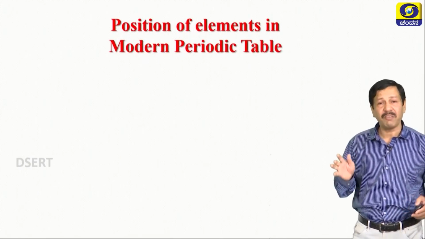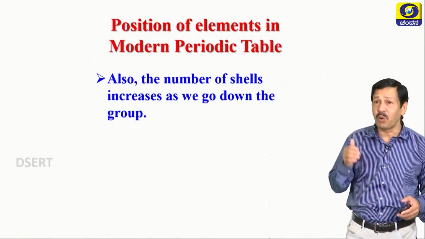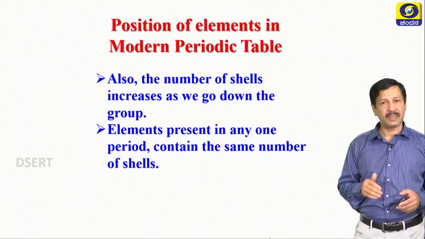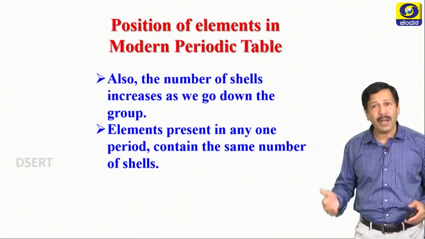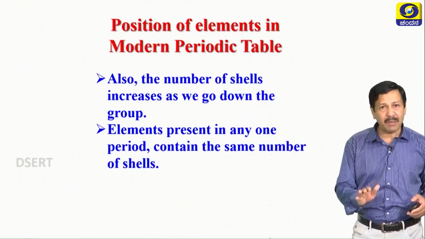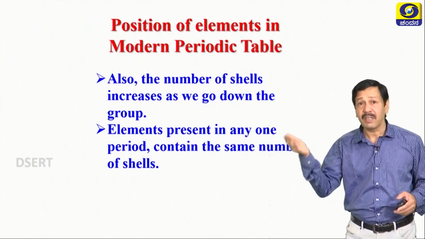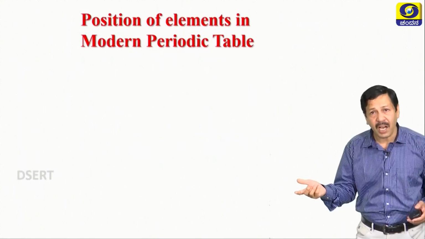So that is the important feature of this one. Also, the number of shells increases as you go down in the group. Then elements present in any one period contain the same number of shells. So shell number and period number are the same. That's why 7 shells, what I told just now.